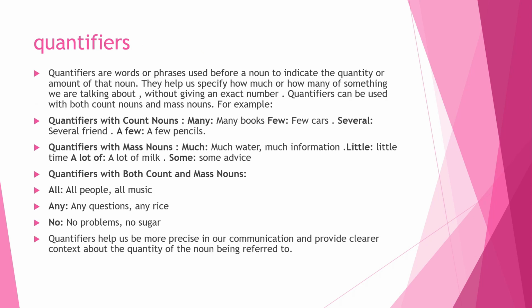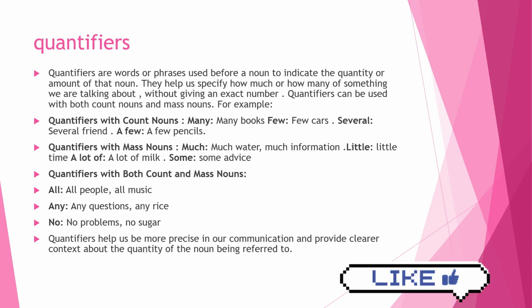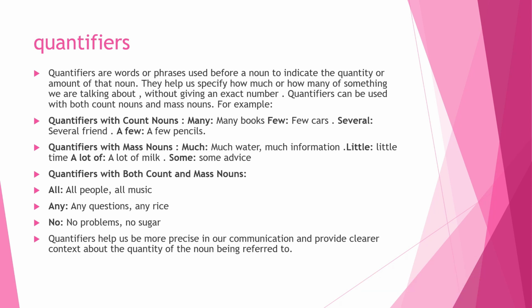Quantifiers. Quantifiers are words or phrases used before a noun to indicate the quantity or amount of that noun. They help us to specify how much or how many of something we are talking about without giving an exact number. Quantifiers can be used with both count nouns and mass nouns. For example, we have quantifiers with count nouns: many, few, several, a few. Quantifiers with mass nouns, for example, much, little, a lot of, some. Quantifiers with both count and mass nouns: we have all, any, no.